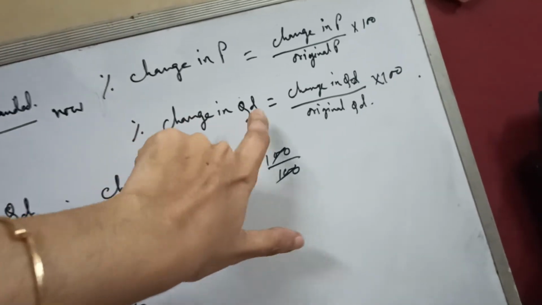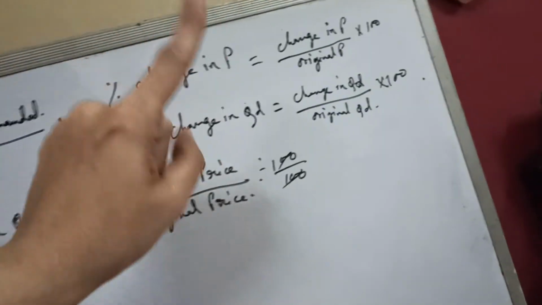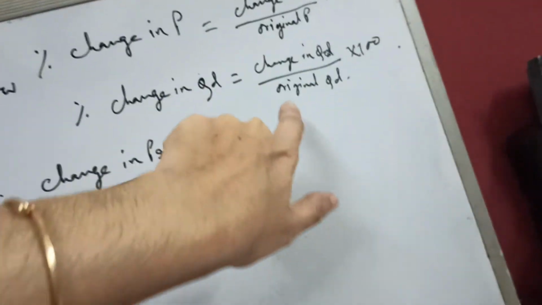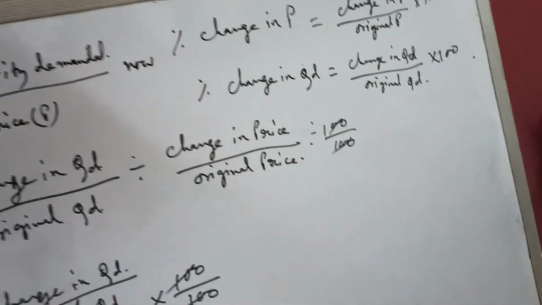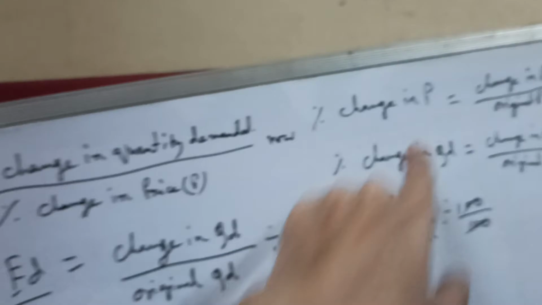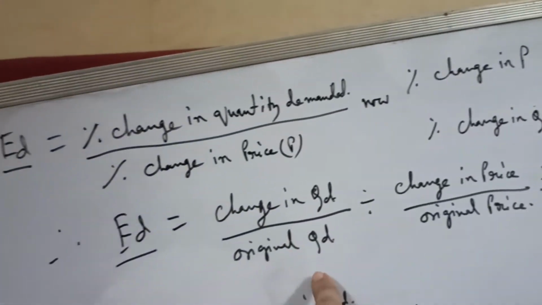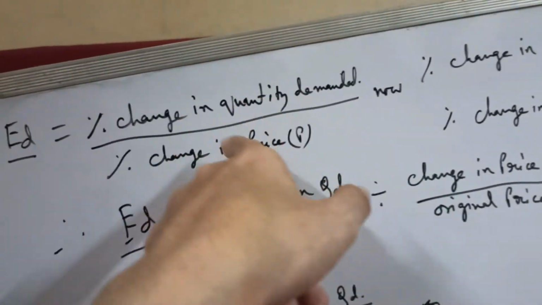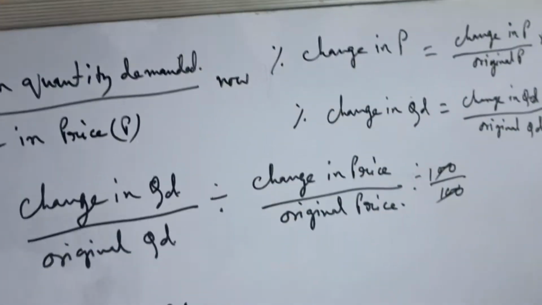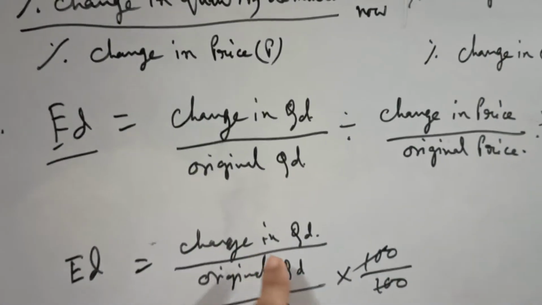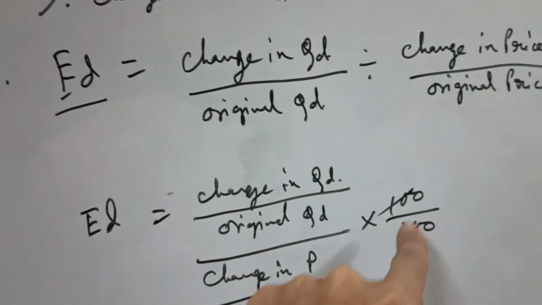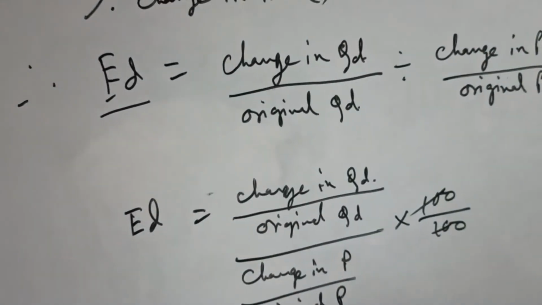And percentage change in quantity demanded is change in quantity demanded by original quantity demanded into 100. So ED equals change in quantity demanded by original quantity demanded divided by change in price by original price, into 100 by 100, obsolete. Clear?